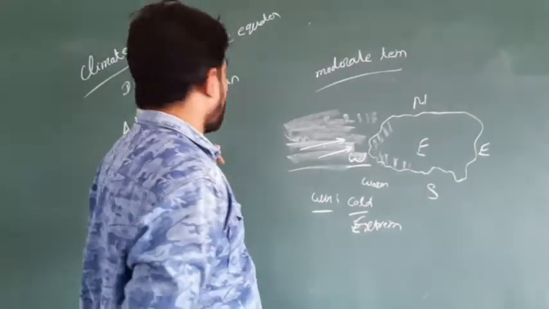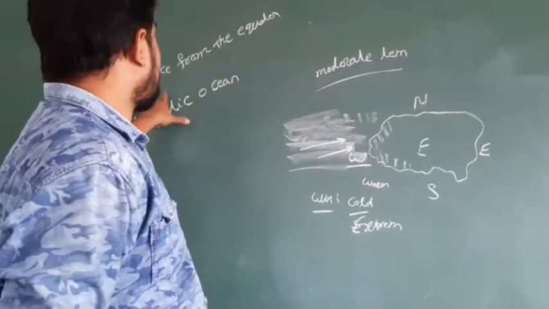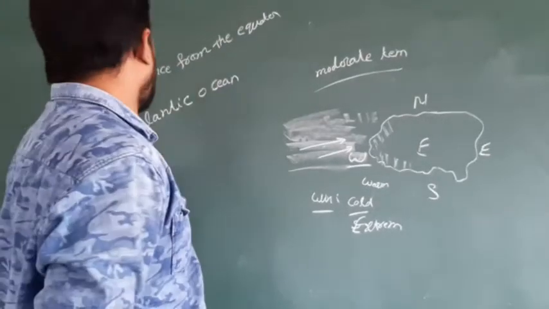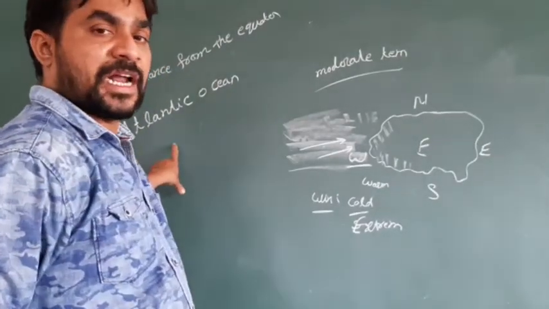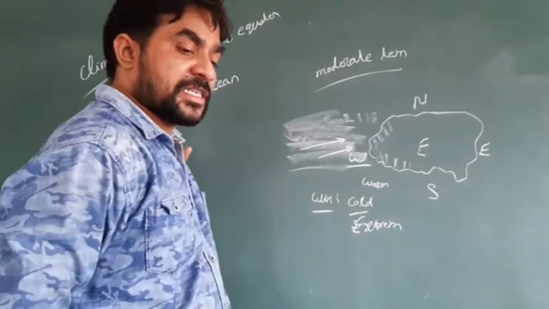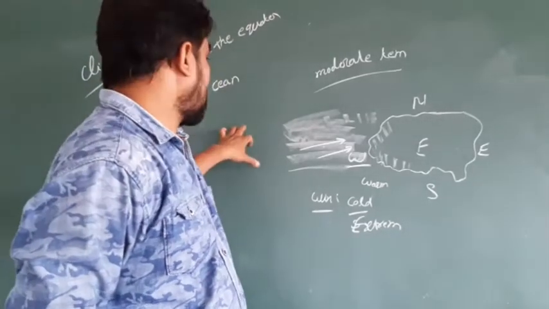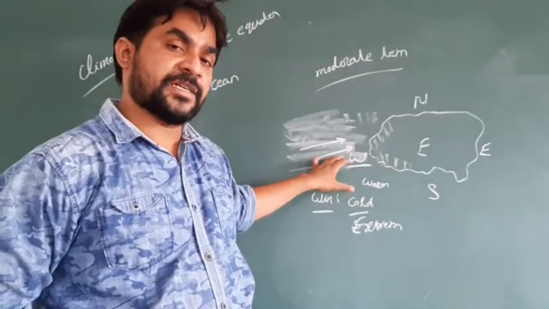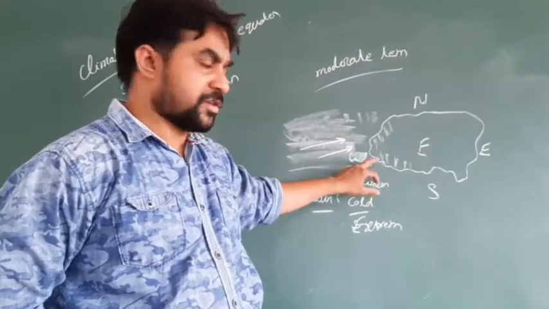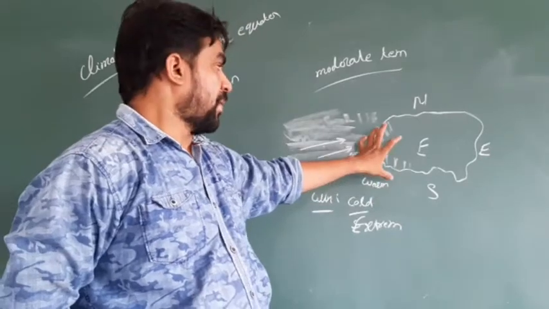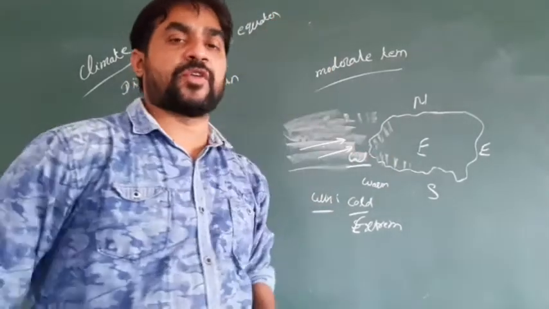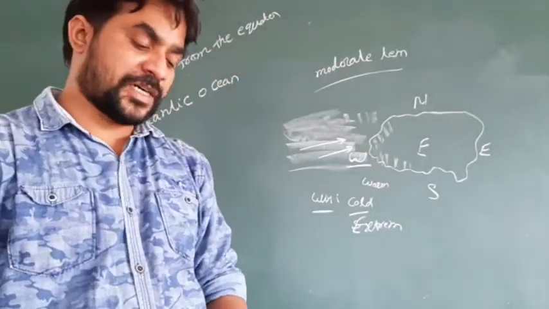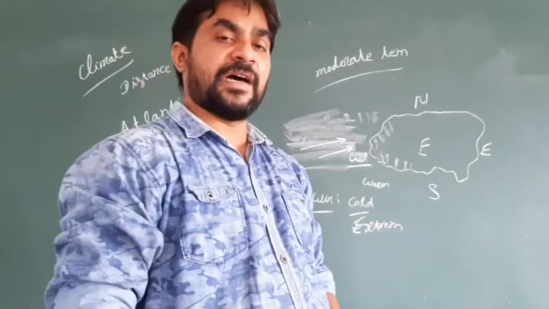That's the second point. The first point is distance from the equator. The second point was the Atlantic Ocean. It means Europe is situated on the Atlantic Ocean. So because of that factor, the western side of Europe has somewhat more warmness compared with the eastern side.